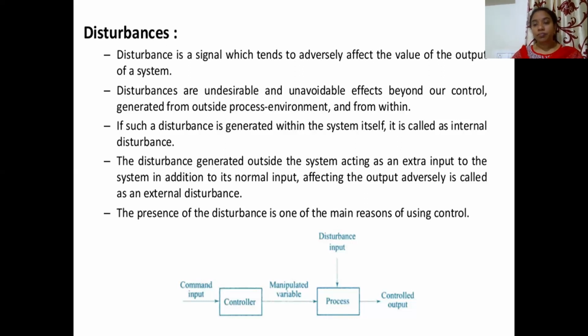So if you observe, I just told you that a controller is there, you are giving some command input, and it is being manipulated in order to obtain the desired output. The disturbance input comes as an extra input to the system, which adversely affects the output. So there should be some means to obtain the desired output even though disturbances are there in the system. Due to these disturbances occurring in the system, the control action has to be activated. So controlling comes into the picture.